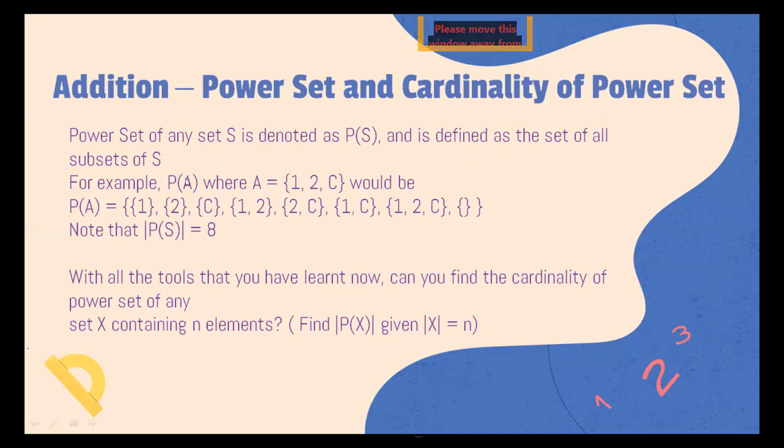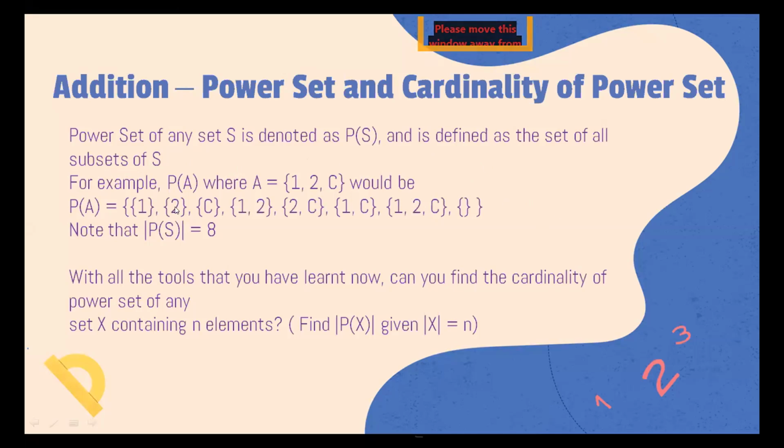You can say that the power set of A, for A equal to {1, 2, C}, would be P of A equal to {1}, {2}, {C}, {1, 2}, {2, C}, {1, C}, {1, 2, C}, and the null set as well. And so we define the power set as the set of all subsets of X. When we say all subsets, a subset just means any set which is contained in the original set.